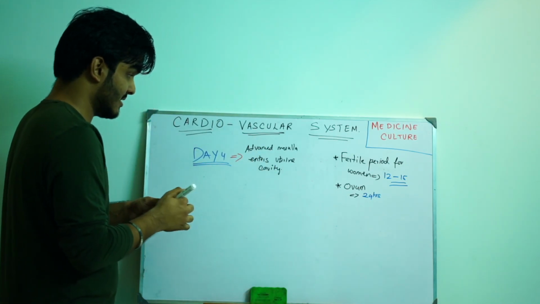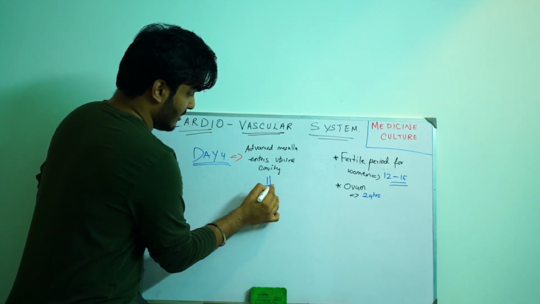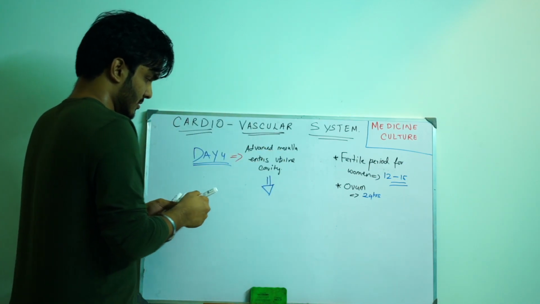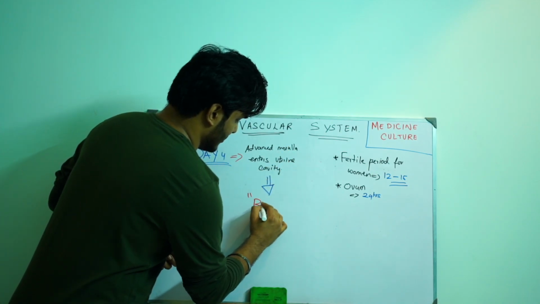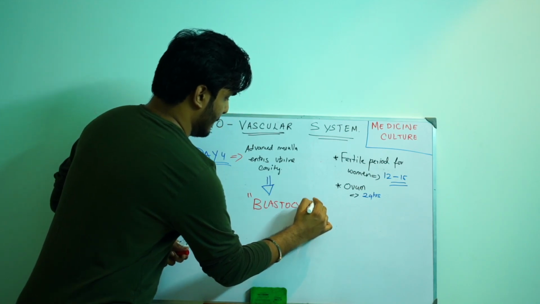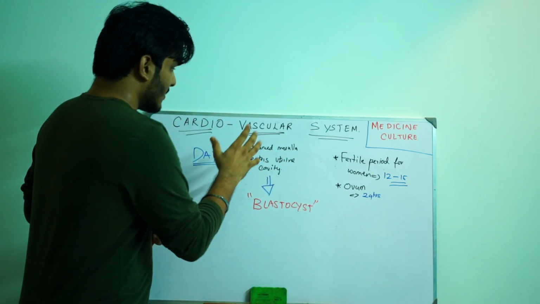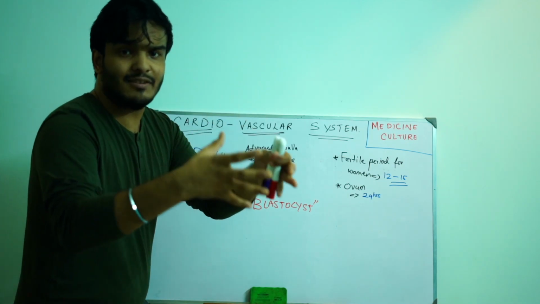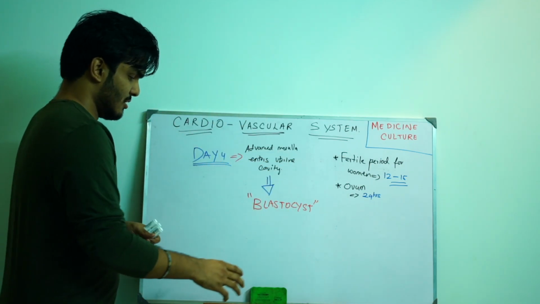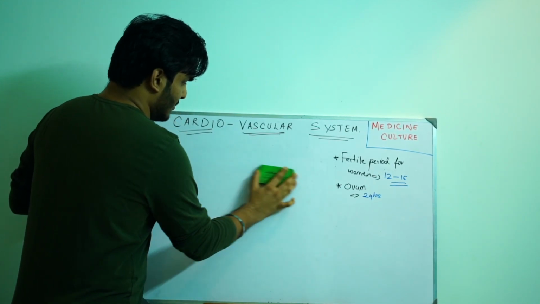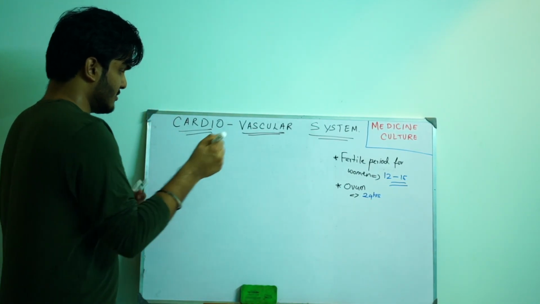And what happens next? This advanced morula will be converted into blastocyst. Yes, we have got this term right here. Blastocyst. So advanced morula, when it migrates into the uterine cavity, it forms blastocyst. So what is a blastocyst? From the name we can denote that. Blastocyst.